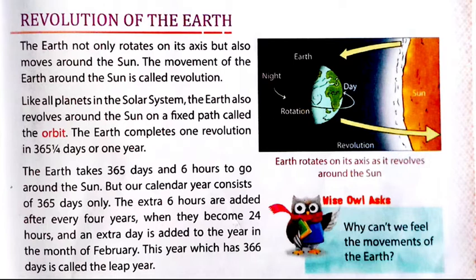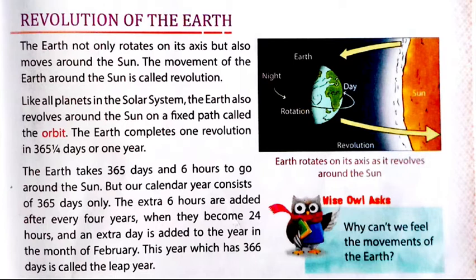Means the earth completes its revolution in 365 1/4 days. 1/4 means 6 hours.